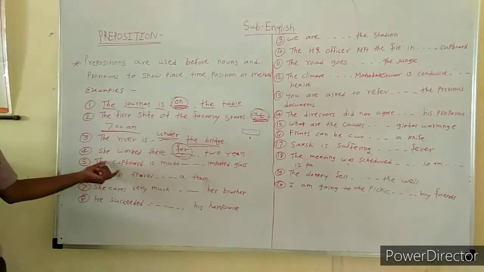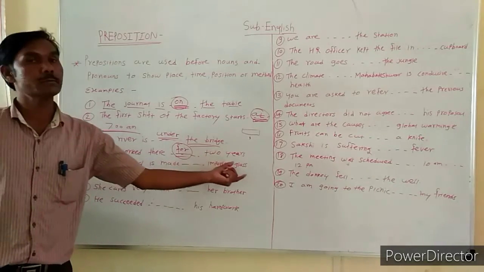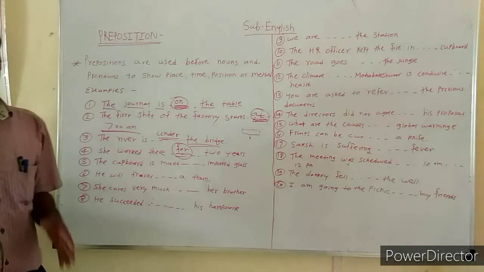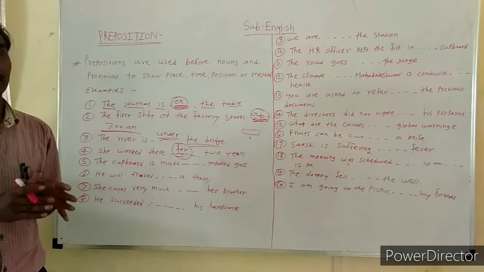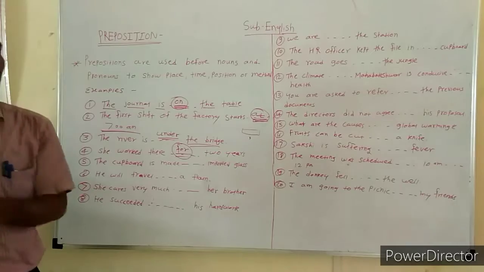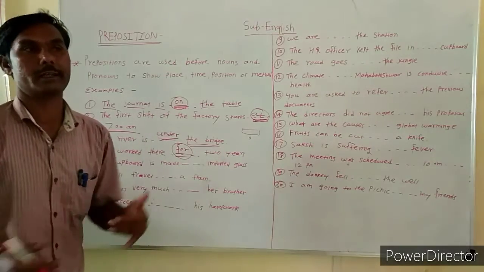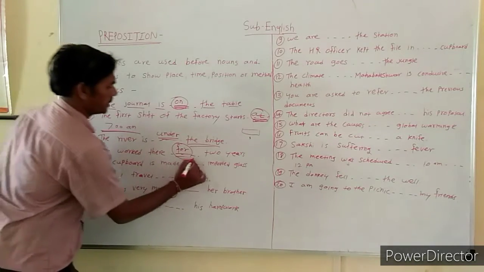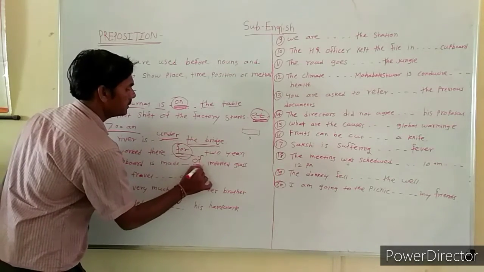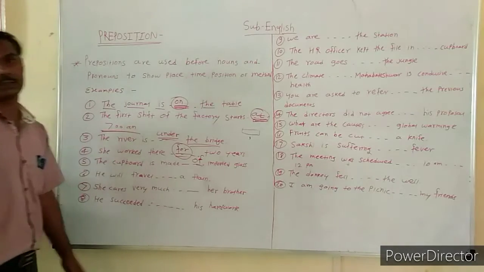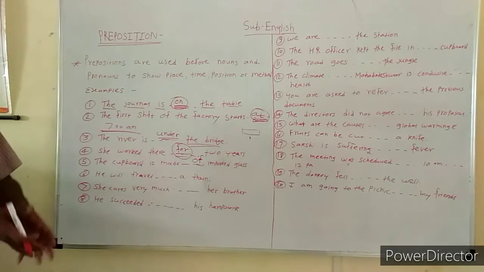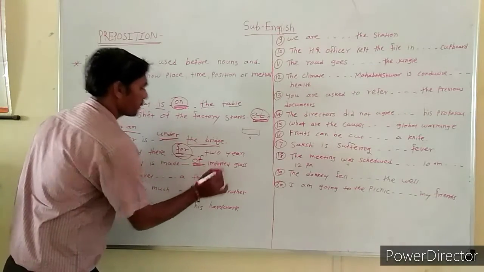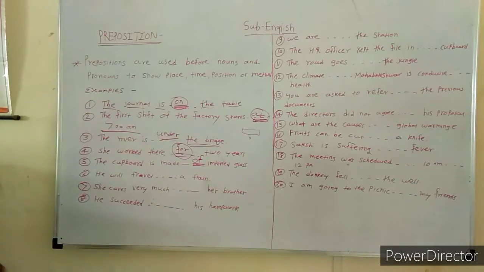Next example, the cupboard is made dash imported glass. When any object is made from another or with an element taken from another object, we use of as a preposition, because the cupboard is made of imported glass. With the help of imported glass, the cupboard is made. So of is a correct preposition.